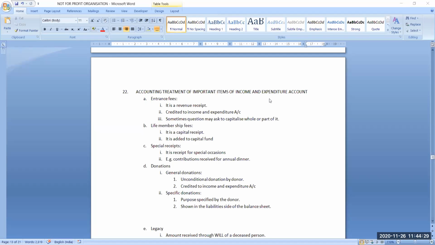But sometimes the question will inform you that either the whole of the amount of entrance fees or some part, some percentage of the amount of entrance fees will be treated as capital receipt. So in that case, whatever amount has to be treated as capital receipt will be transferred to the balance sheet and added in the capital fund. Otherwise it will normally be a part of your income and expenditure account. It will be your income.